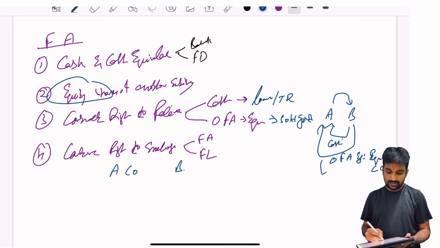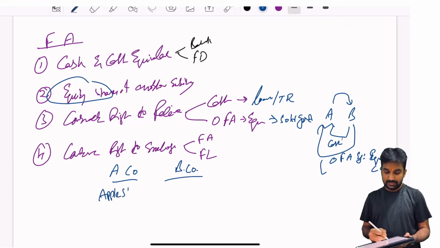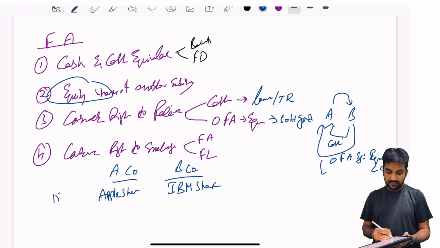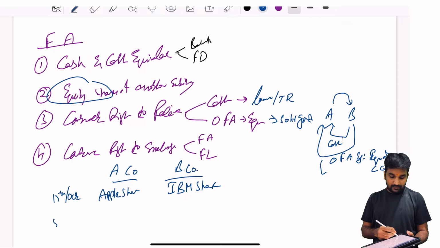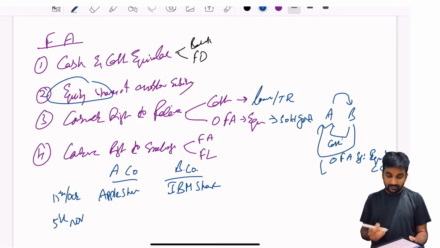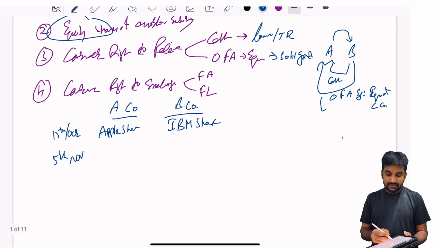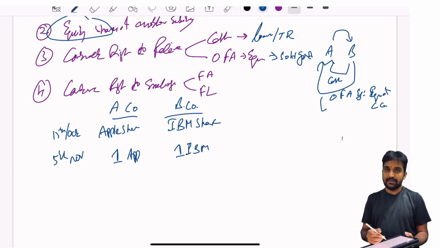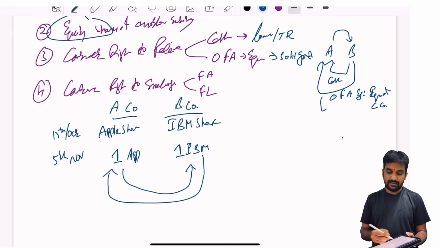A company and B company have agreed to a share exchange. For example, A company has the Apple share while B company has the IBM share. On 15th of October, they agreed that on 5th of November, A company will transfer one share of Apple to B company, while IBM share will be exchanged by B company to A. So A company will be giving one Apple share and B company will be giving one IBM share.